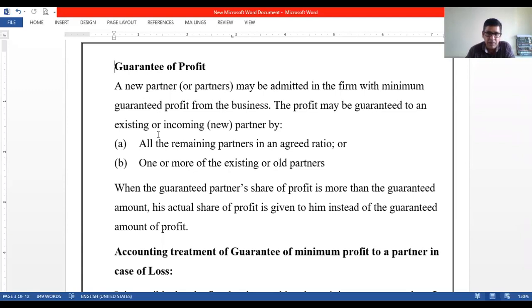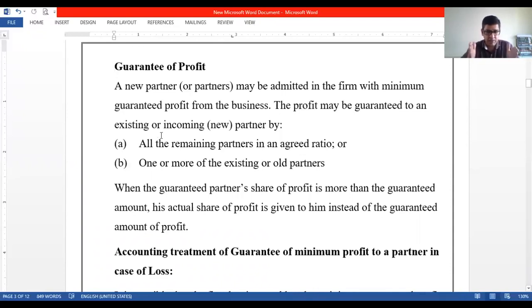Suppose A, B, C, three partners are there, and A has been the very, very active partner. He's very, very smart, and B and C personally feel that his presence in the firm is essential, because of him we are able to earn some good profit, right? So when that is the situation, other partners B and C may agree that we will give him profit only, we will not let him share the loss.